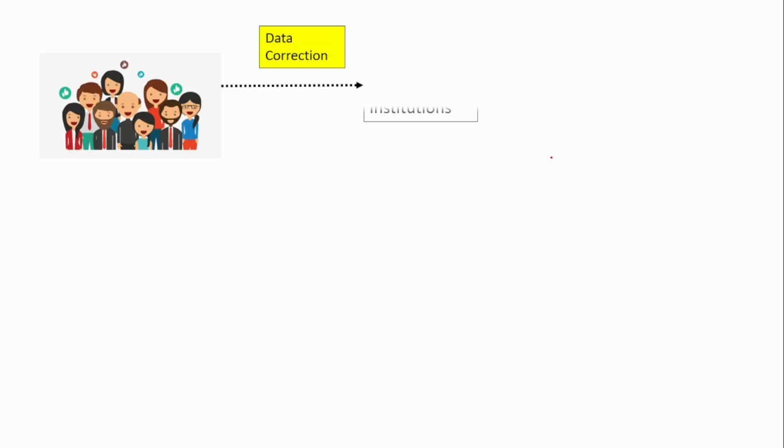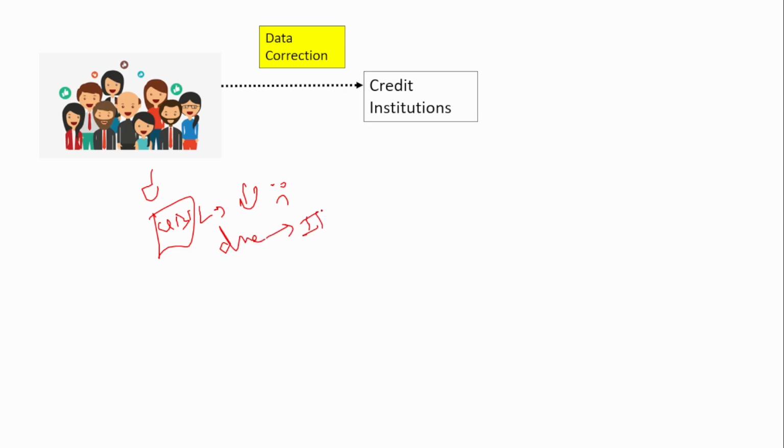Next is when a customer has requested a data correction to the credit institution. Say suppose a customer found out his CIBIL report, okay. He found out that the score is less, and he found out that he has been paying his dues on a regular basis, that is he is paying his EMI on a regular basis, but in spite of that there has been a due reflecting on his information report and he finds it incorrect. I'm paying correctly, then there shouldn't be any due in my report, right?